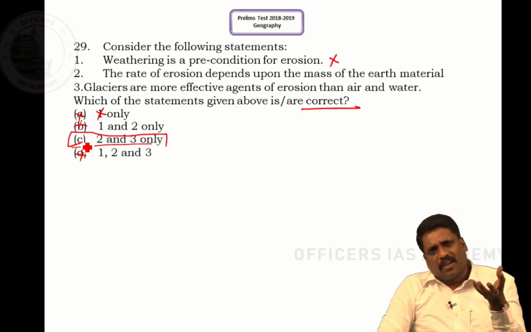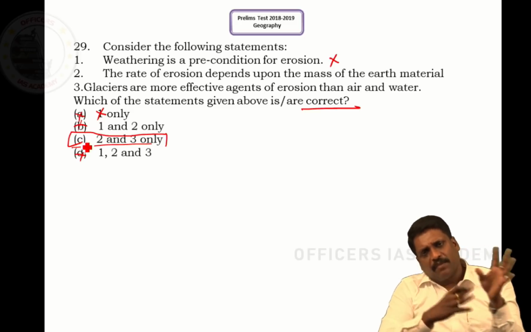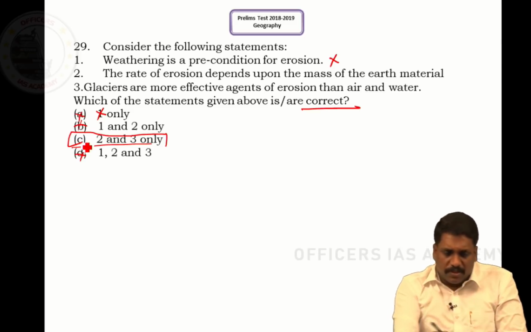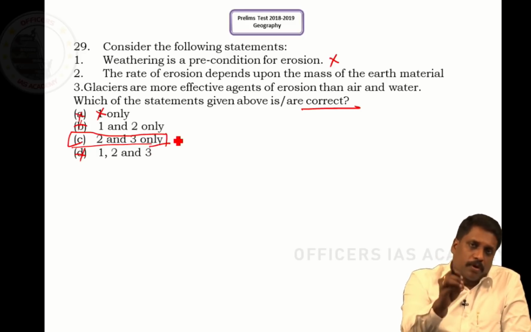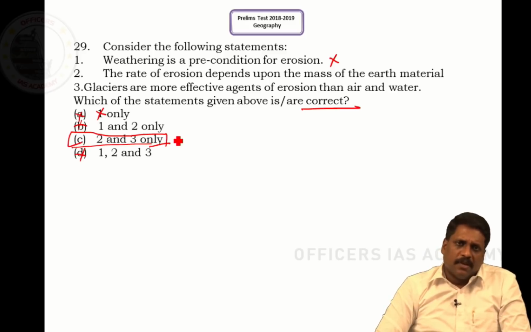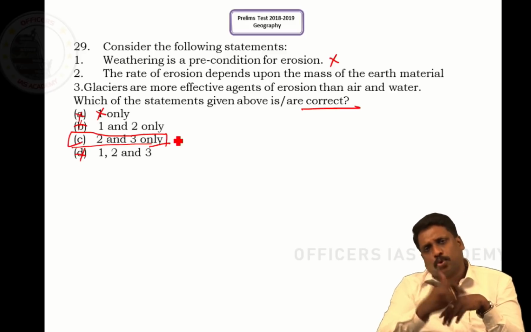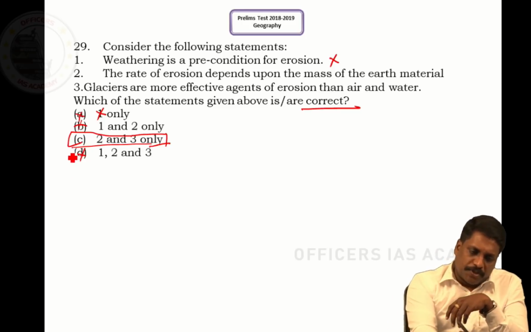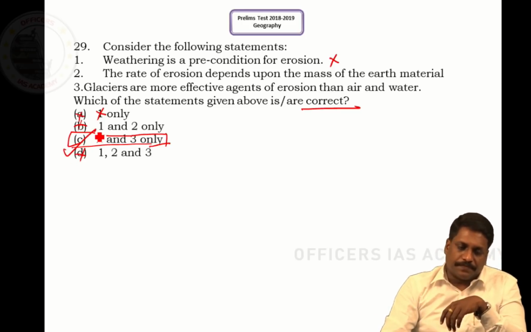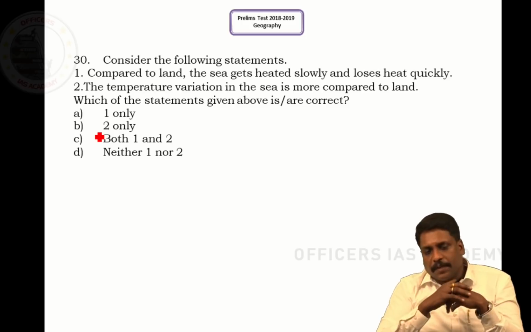This is another way where you can save time in the examination. And one more thing, you employ this logic only if you are very sure that a statement is right or wrong. Otherwise, if you have a doubt, please go through the rest of the statements also. Right, sir. So the answer to this question will be C, sir. 2 and 3. Question number 30.